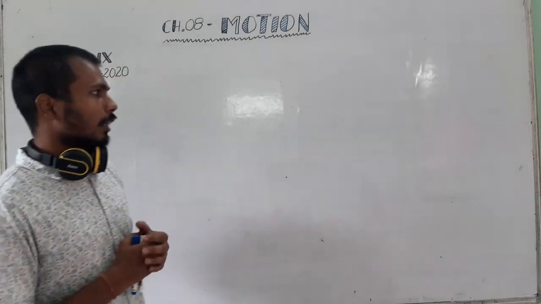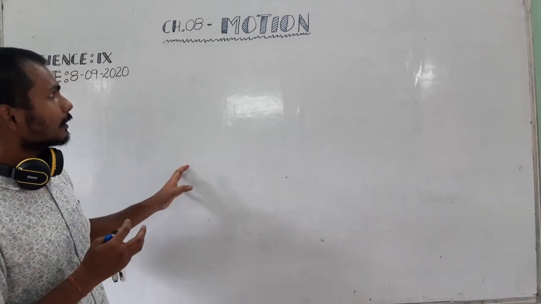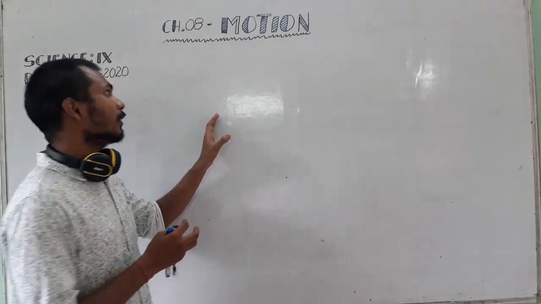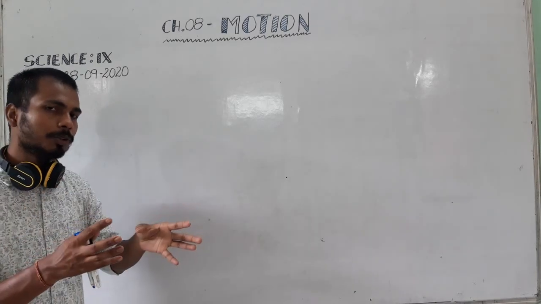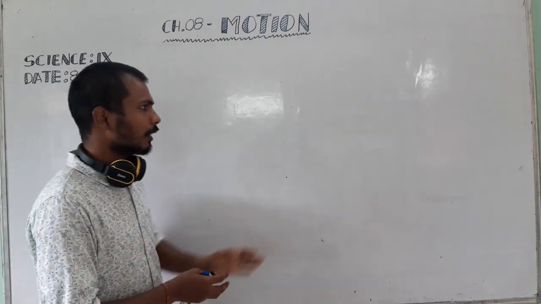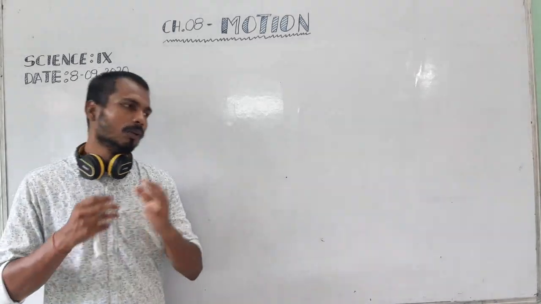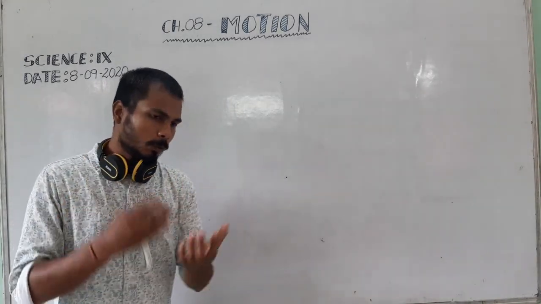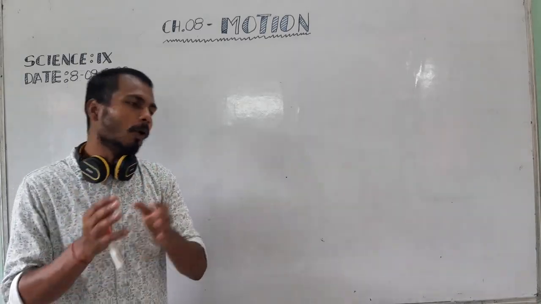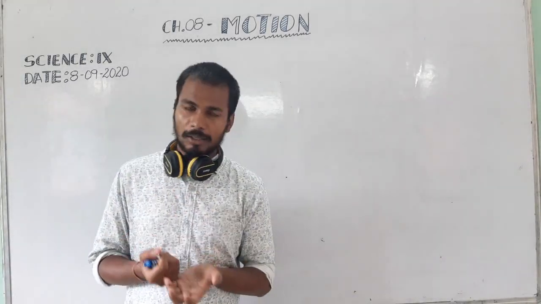So this is chapter number 8, motion, of class 9. In this class we have to study the basic concepts also. Before starting this chapter we will go through the basic concepts which you have already studied in earlier classes.